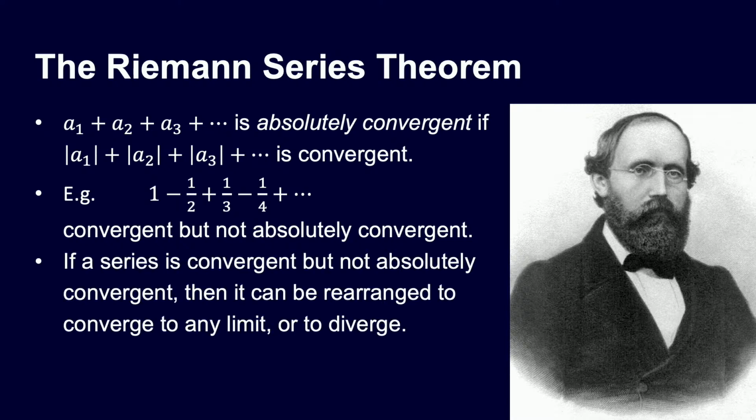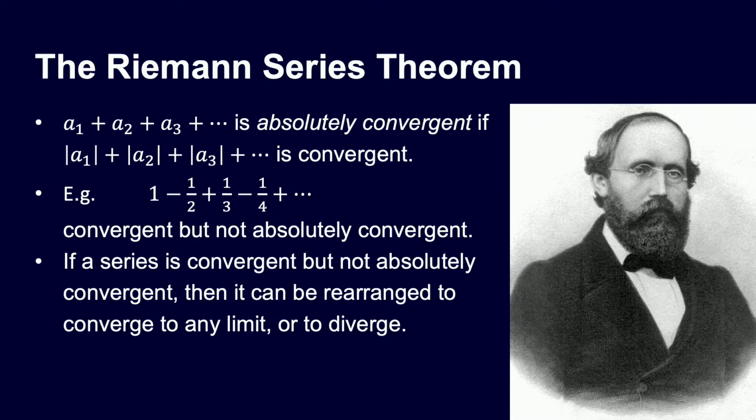It says if a series is convergent, but not absolutely convergent, like our alternating harmonic series, this is really amazing. It can be rearranged to converge to any limit at all, or even to not converge, to diverge. So we saw a rearrangement of the alternating harmonic series. We started off, it converged to log 2, then we rearranged it, and it seemed to end up being 0.